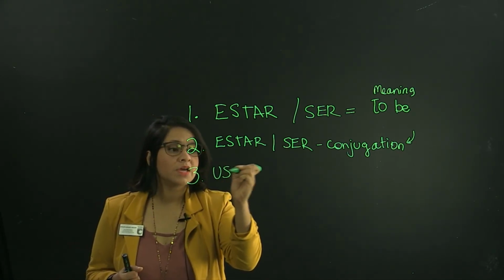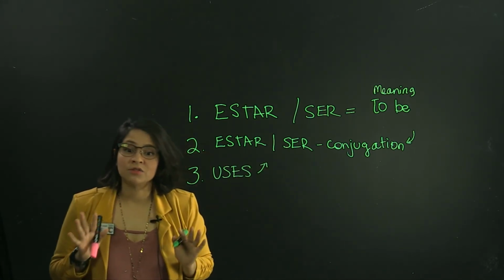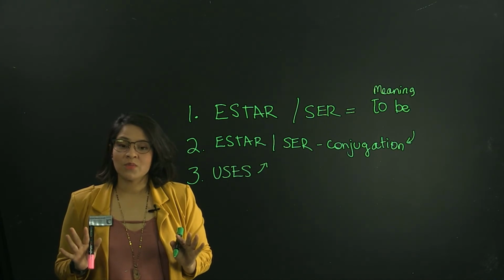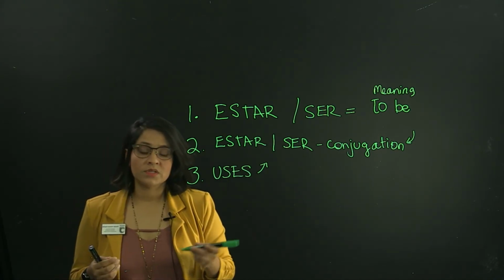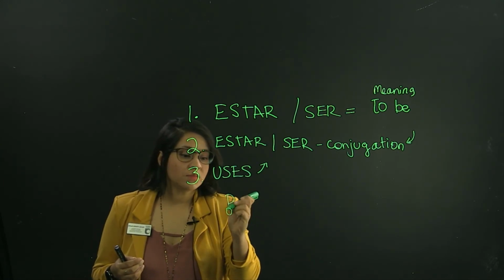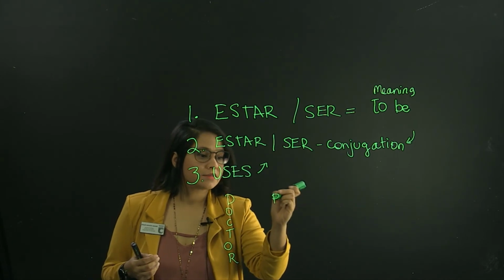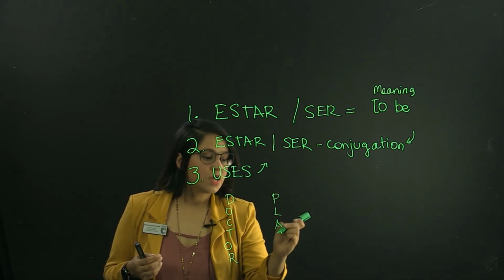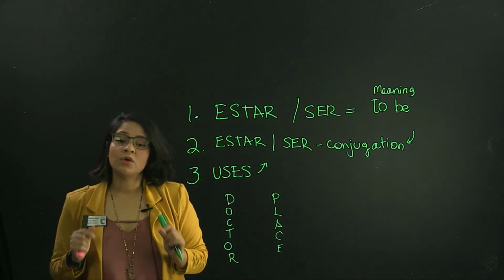And number two, the uses that we have for these two verbs, and something very easy to remember, or something that I can give you as a hint to remember these two verbs, is the acronym doctor and place. These are going to help you remember the situations in which we use one or the other one.